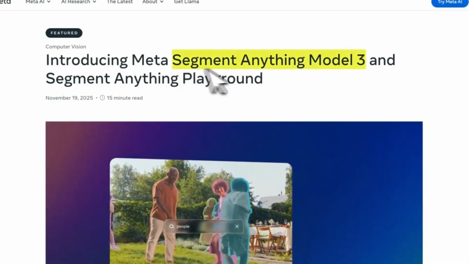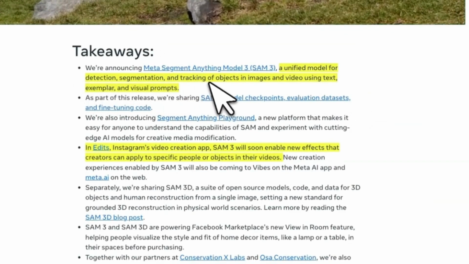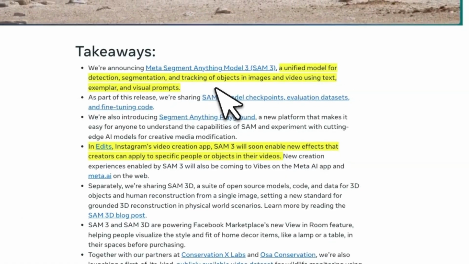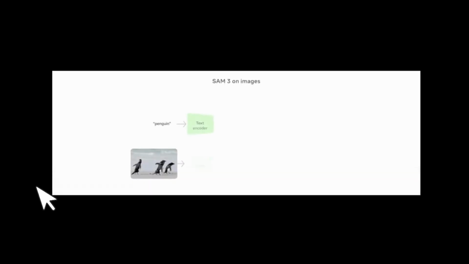So this is Segment Anything Model, which is a unified model for detection, segmentation, and tracking of objects in images and videos using text, exemplars, and visual prompts. I'll show you where you can test out the model. The weights are publicly available on Hugging Face. There are a number of different platforms where you can test the model. But let's first understand how it works.